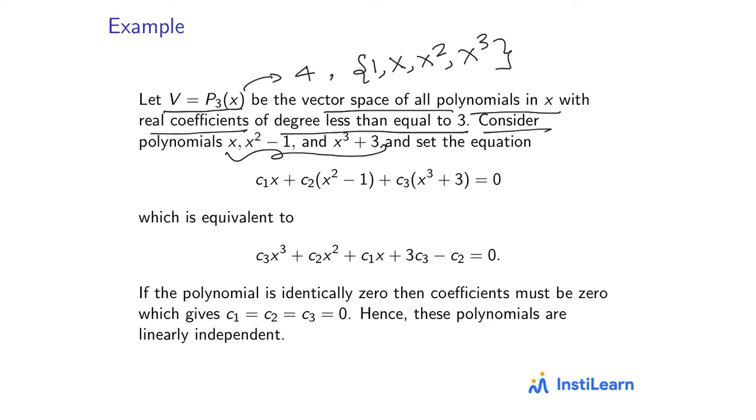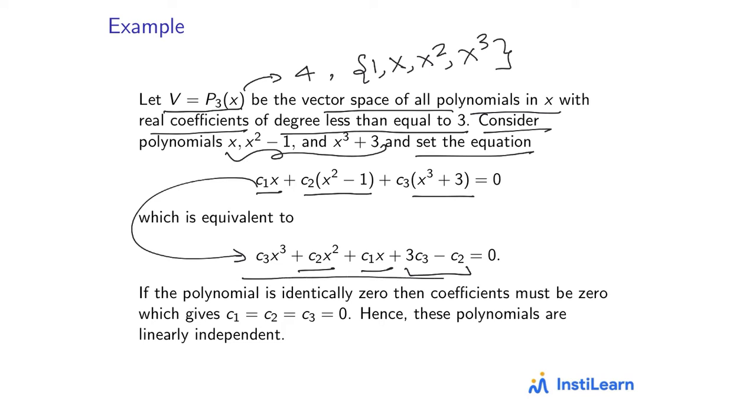Now we want to check if they are linearly independent or not. So we set the equation c1 times x plus c2 times the second polynomial x square minus 1 plus c3 times the third polynomial x cube plus 3 equal to 0. Now we can write this by combining the coefficients: c3 x cube plus c2 x square plus c1 x, and the constant term becomes 3c3 minus c2, equal to 0.